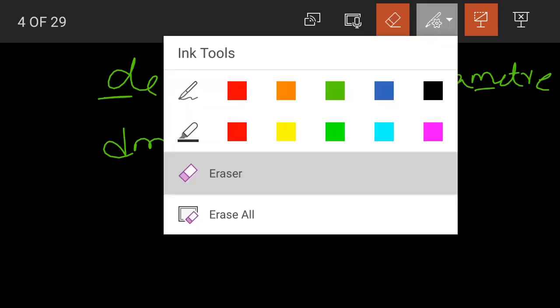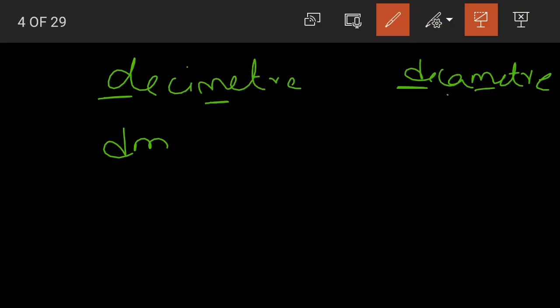So that is why, for decameter, we'll write dam. Understood, children? Decimeter will simply be dm, and decameter would be dam.